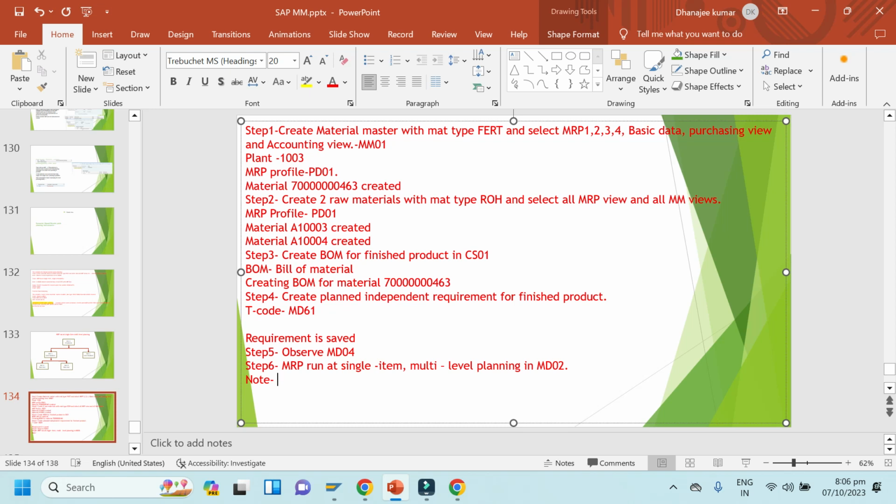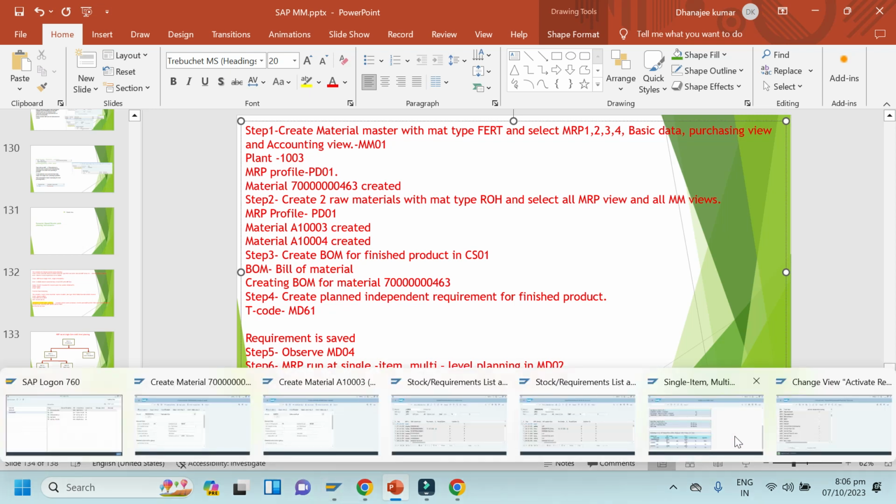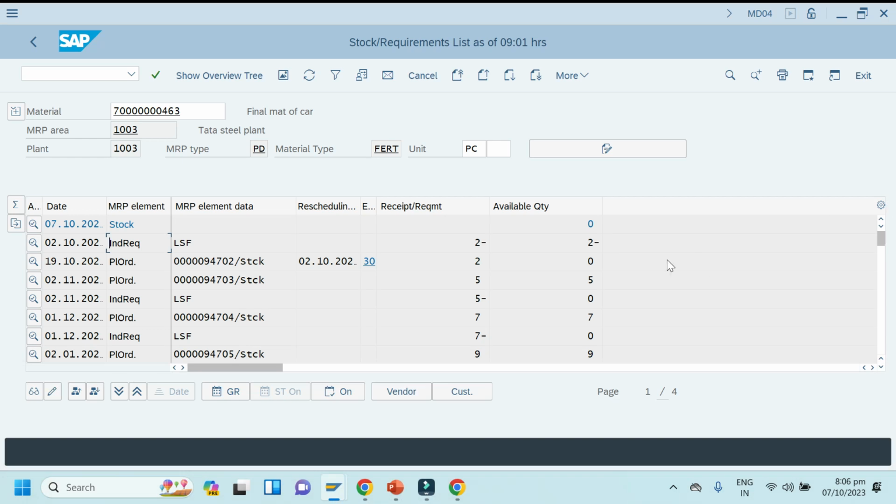Note it down. For finished product, planned orders are created for every month.